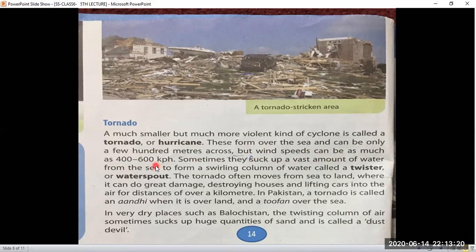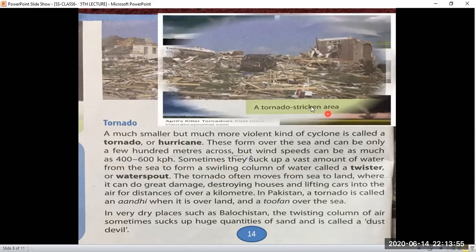So in the previous pages we have learned the speed of cyclones and anticyclones is 100 to 200, but here the speed of tornadoes will be more than cyclones and anticyclones. It will be approximately 400 to 600 kilometers per hour. Sometimes they suck up a vast amount of water from the sea to form a swirling column of water called a twister. Look at this picture.